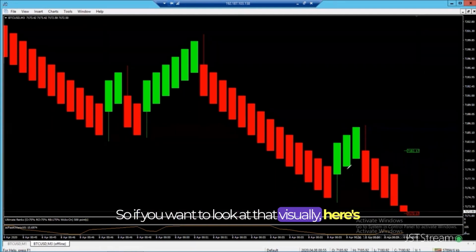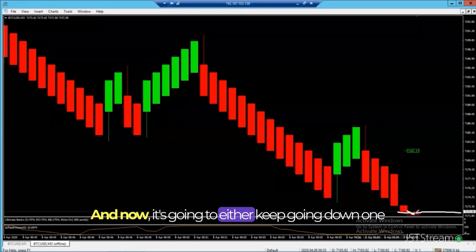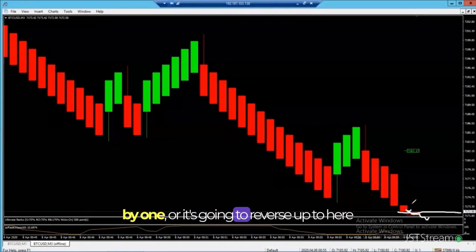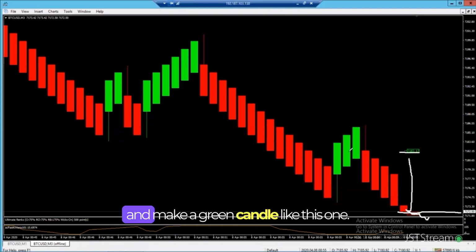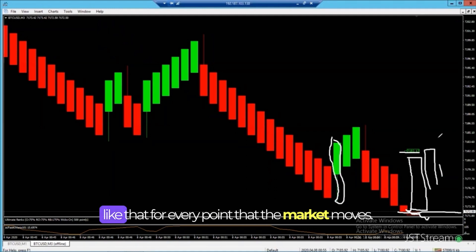So, if you want to look at that visually, here's the current market price. You can see right here. And now it's going to either keep going down one by one, or it's going to reverse up to here and make a green candle like this one. And then it's going to go one by one like that for every point that the market moves.